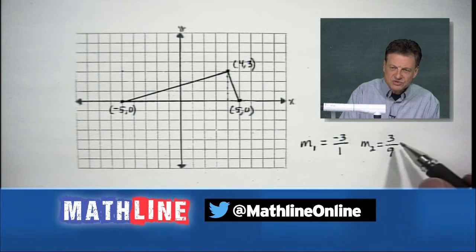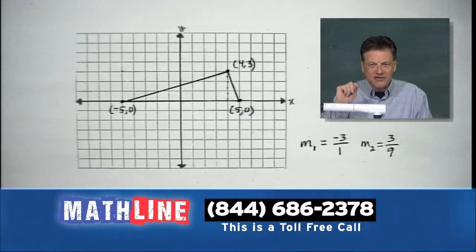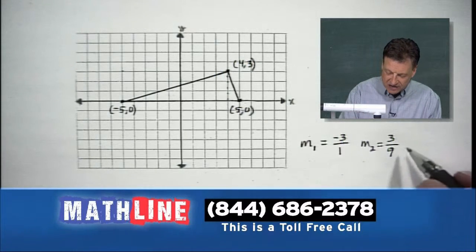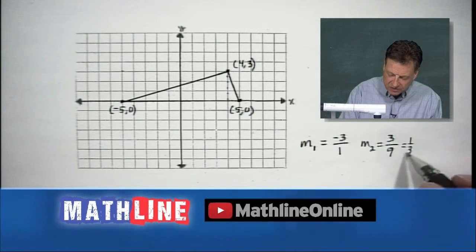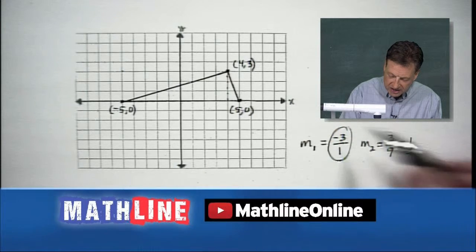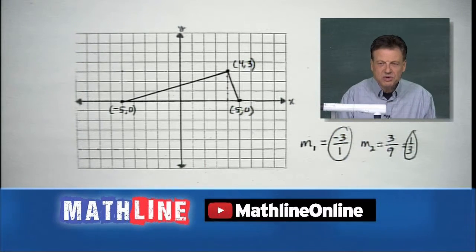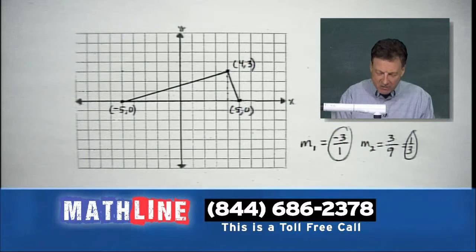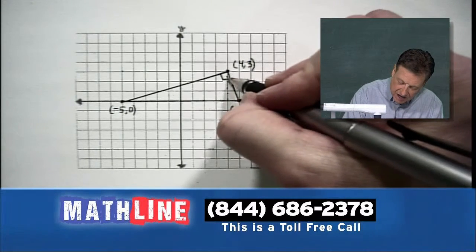Well, if you reduce 3/9, here you go. Fraction action again, fraction action. Let's reduce that down. We will come up with 1/3. Notice they are opposite reciprocals of each other. Wow. Did you expect that one? And there we have our right angle.